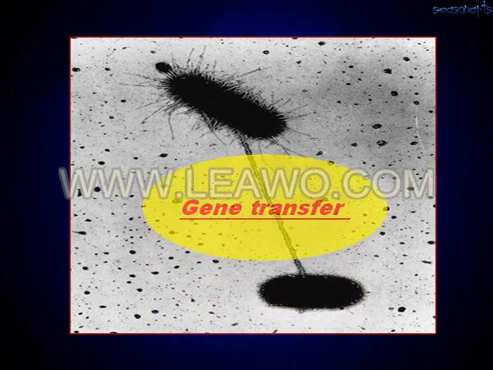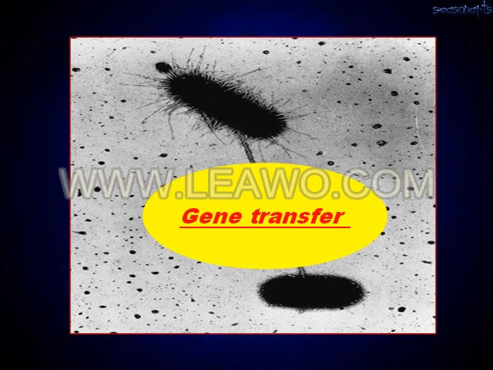So I told that genetic variations can take place either in the form of mutation or in gene transfer. So far I have discussed the mutations. Now I am going to discuss gene transfer: how the gene will transfer, and what the various methods of gene transfer are.